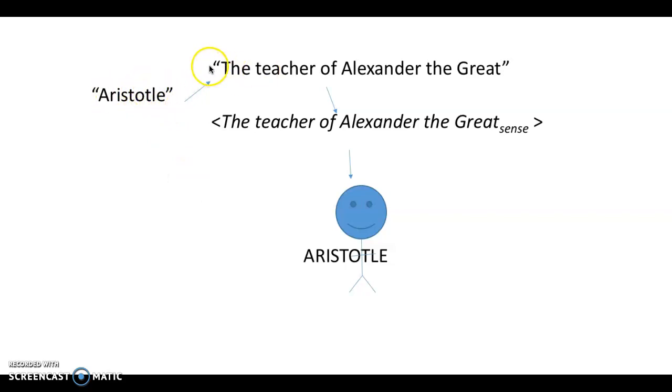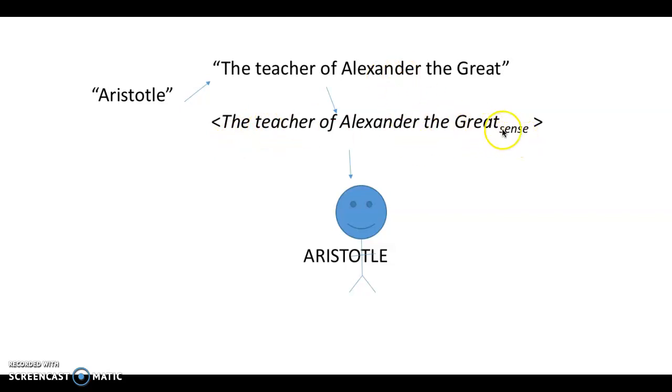Let's say that we take the following description. Who is Aristotle? If you're asked, well, the teacher of Alexander the Great. Well, the sense of Aristotle is not the actual description, the teacher of Alexander the Great. In other words, the sense of Aristotle is something along the lines of the sense that would be expressed by the following description, right? Because this description, the teacher of Alexander the Great, as a linguistic item, is going to have as its sense something like the qualitative features of being the teacher of Alexander the Great.